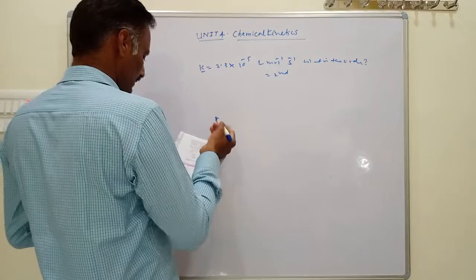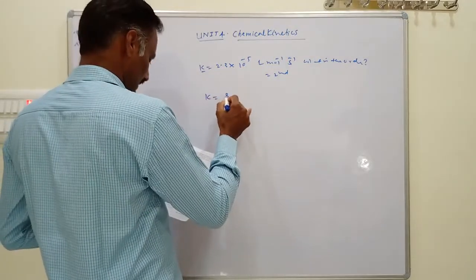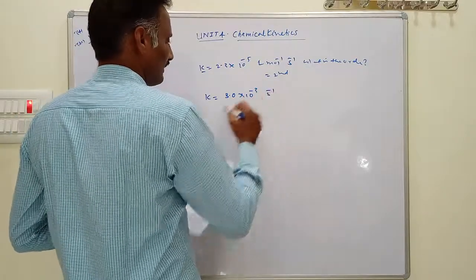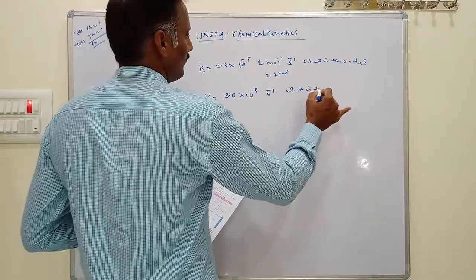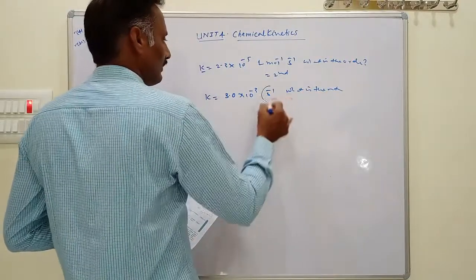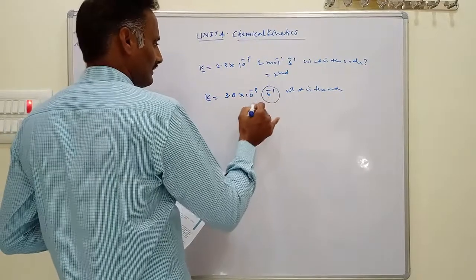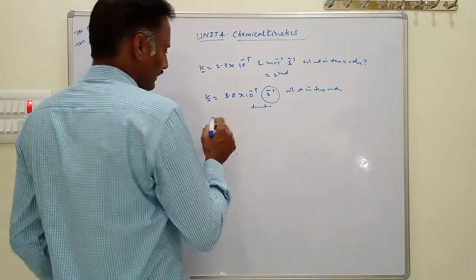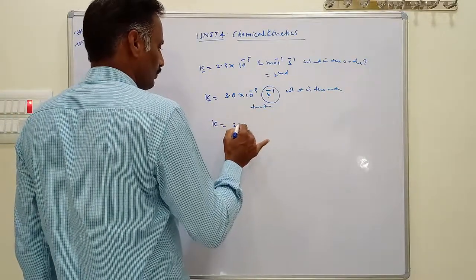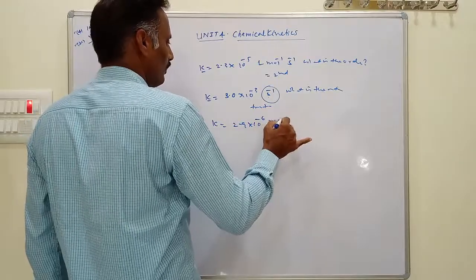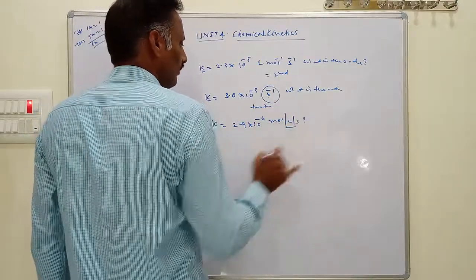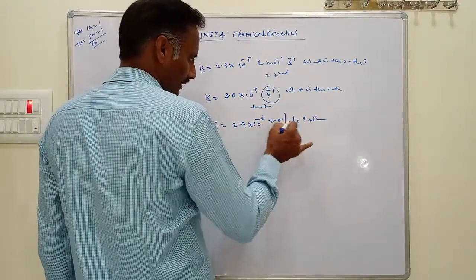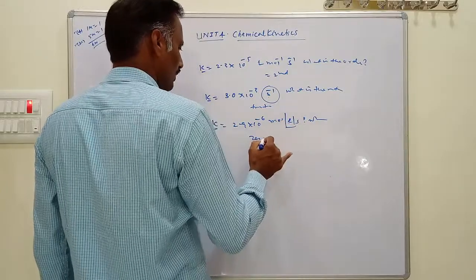Then what about this second one? The rate constant of a reaction is 3.0 into 10 to the power of minus 3 per second. What is the order of the reaction here? The unit of rate constant is per second, that indicates this is first order. Then the rate constant of a reaction is 2.9 into 10 to the power of minus 6 mole per liter per second. What is the order of the reaction here? The unit of rate constant is mole per liter per second. This is a zero order reaction.